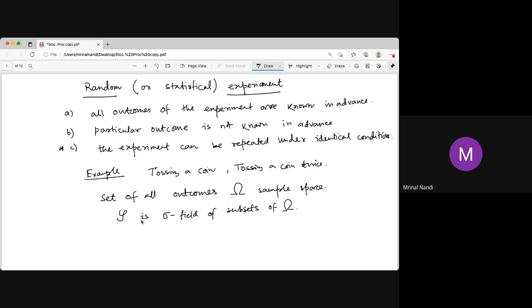So it is a collection of subsets, that means a set of subsets. The subsets of omega which belong to the sigma field are called events. Not any subset, only the subsets collected in the sigma field. So any element A of this is known as an event.